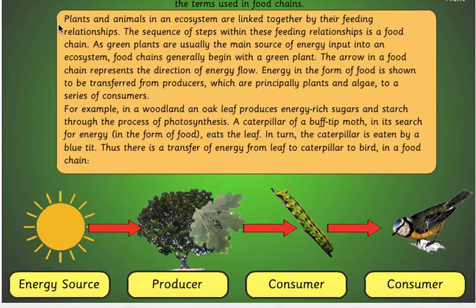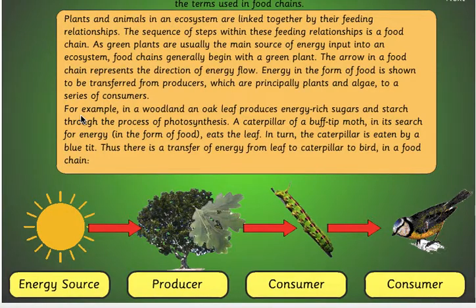Plants and animals in an ecosystem are linked together by their feeding relationships. The sequence of steps within these feeding relationships is a food chain. As green plants are usually the main source of energy input into an ecosystem, food chains generally begin with a green plant. The arrow in a food chain represents the direction of energy flow. Energy in the form of food is shown to be transferred from producers, which are principally plants and algae, to a series of consumers. For example, in a woodland,